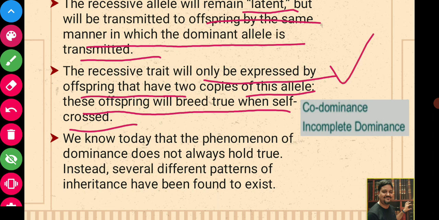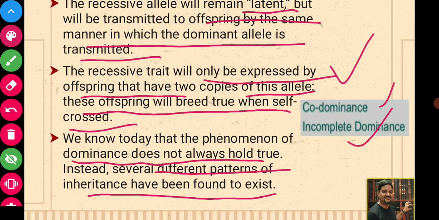So the recessive is expressed only in the homozygous case. But I have already told you that we know today that the phenomenon of dominance does not always hold true. Instead, several different patterns of inheritance have been found to exist. We know codominance and incomplete dominance, which I will discuss in some other lecture: what is codominance, and what is incomplete dominance.